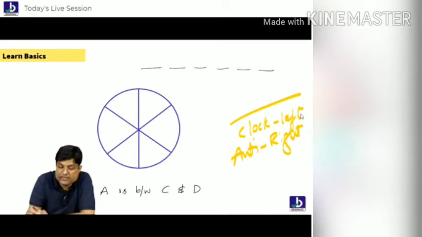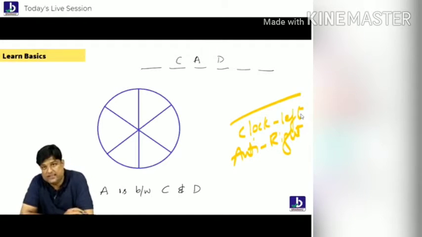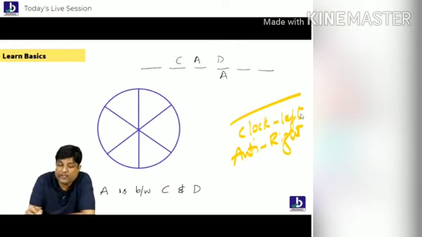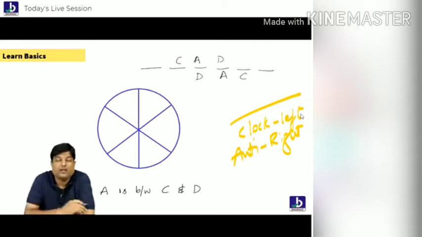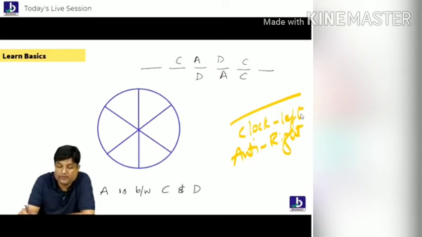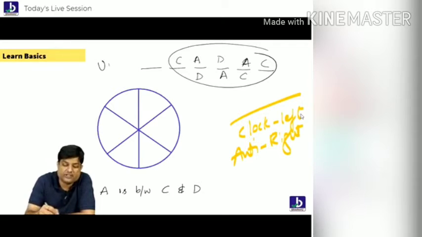In rows, A is between C and D. Is it possible? Yes. Opposites are also possible. Yes or no? A is sitting between C and D. This is also possible. Yes or no? So, do you think this kind of statement is a good statement or uncertain?